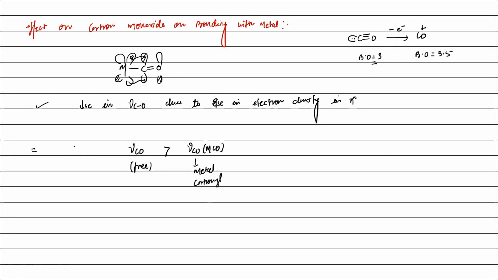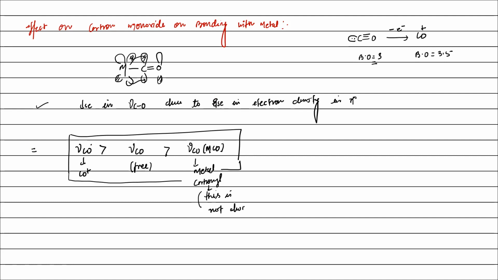Okay? Then νCO+ has a higher value than νCO, so keep this order in mind. But one thing you have to remember, this is not always true.